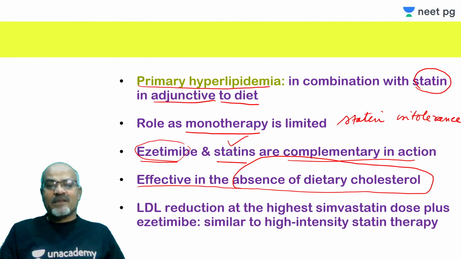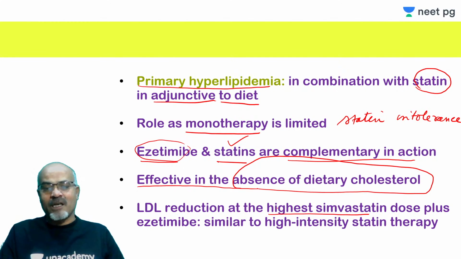Okay, LDL reduction at the highest simvastatin level. I was telling you that in certain cases, familial homozygous hypercholesterolemia, it is to be used with the highest dose of atorvastatin or the highest dose of simvastatin. So this highest dose simvastatin plus ezetimibe actually is similar to high intensity statin therapy. That day I discussed what is low intensity, moderate intensity, high intensity statin therapy.